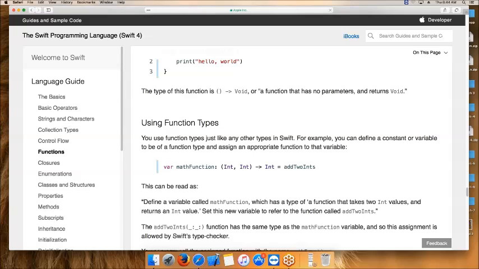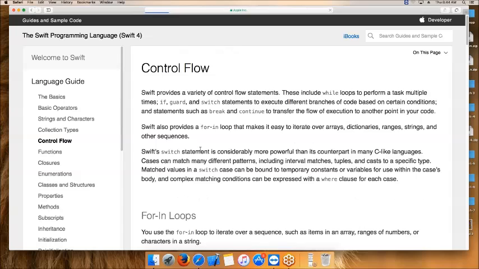Control flows. Now we will discuss the control flows. This is also very important now. Write it.